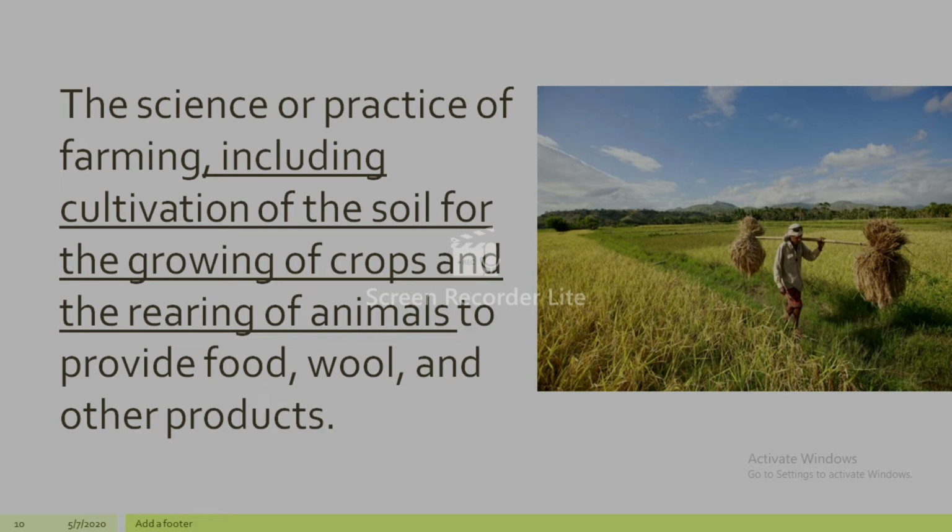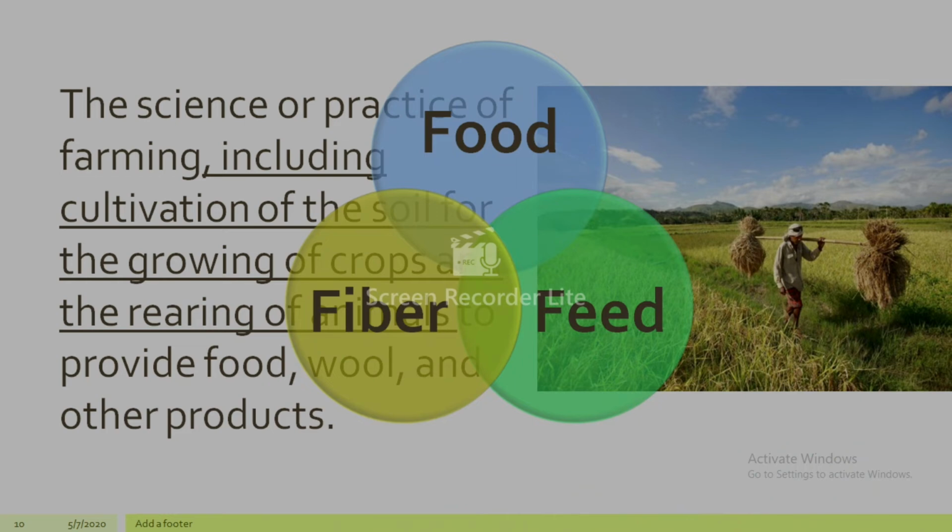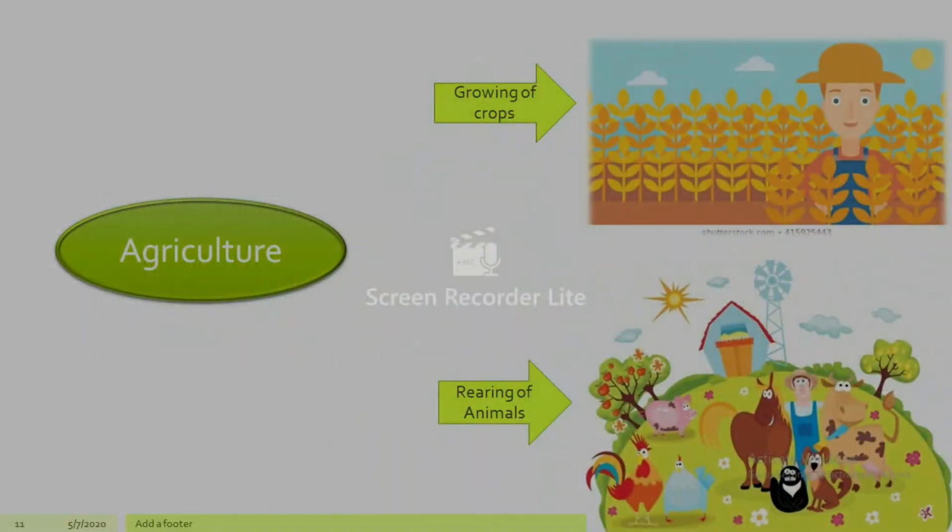The basic motto of agriculture are these 3 F's. First is food, second feed, that is to feed our cattle, and third is fiber such as cotton and wool which we use to make clothes. There is a myth that agriculture means only growing of crops, but it also includes rearing of animals, which is also known as livestock. So now when you hear the term livestock, don't get confused. It's just a fancy way of saying rearing of animals.